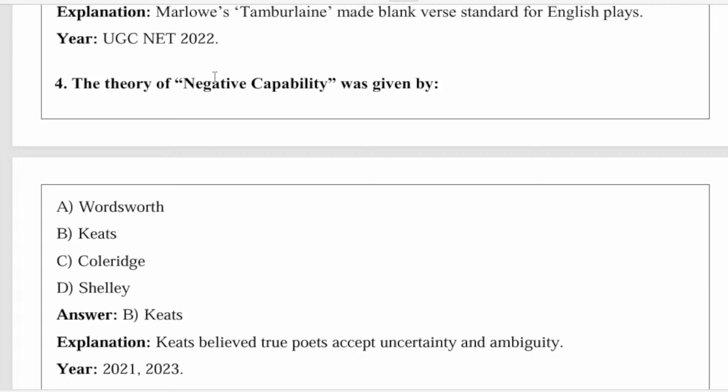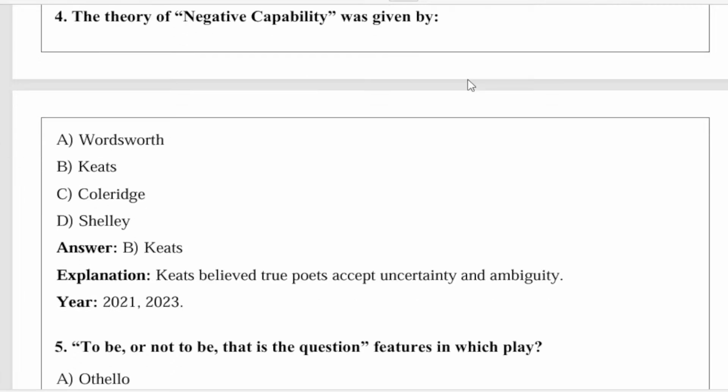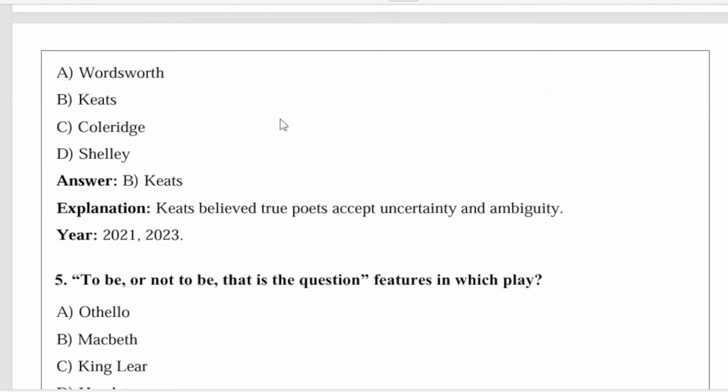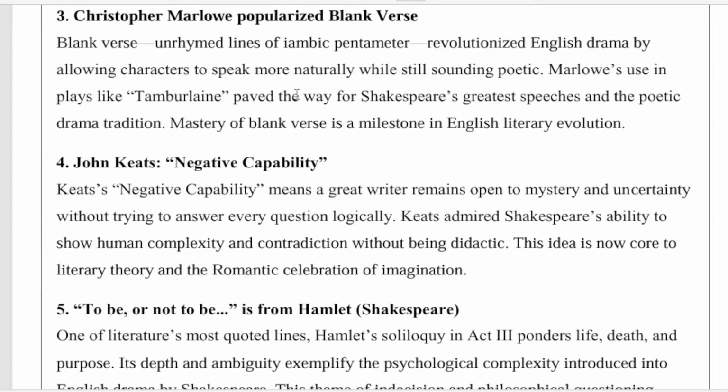So next, the theory of negative capability was given by. It was given by Keats, yes. This question was repeated in 2021 and 2023 also. So now we will discuss the explanation.